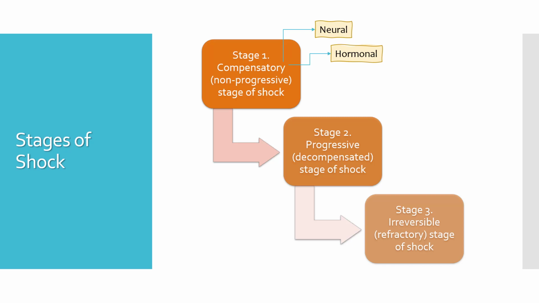Under the hormonal compensatory mechanisms, there is release of catecholamines, which increases the heart rate and also the force of contraction to improve cardiac output. The coronary arteries vasodilate to increase the blood flow to the heart muscles. The rate and depth of respiration increases so that there is good gas exchange in the lungs.